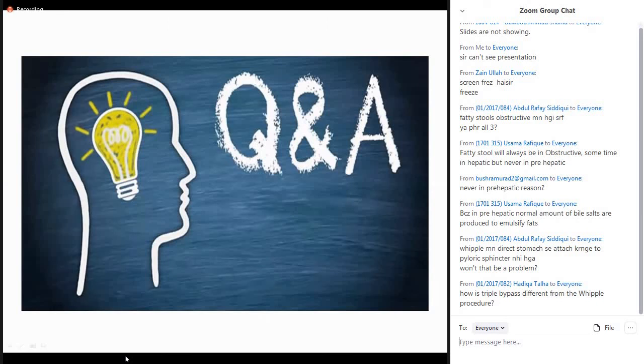So now one question is, how is triple bypass different from the Whipple's procedure? As I have mentioned, if the tumor is not resectable, and when we go inside we are not able to resect the tumor, then the tumor is still there. We are not removing the tumor, but we take the loop of the jejunum, we connect it to the anterior part of the stomach, so that the food is entering the jejunum. Then we take this loop, we again connect it to the common hepatic duct. We again make an anastomosis there.